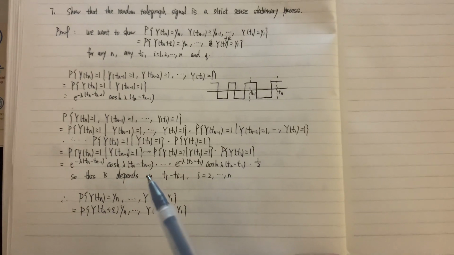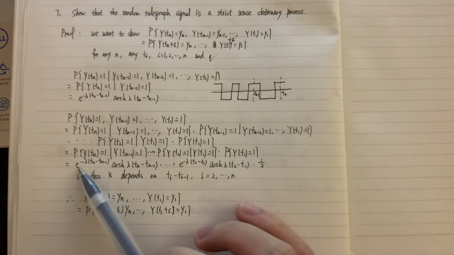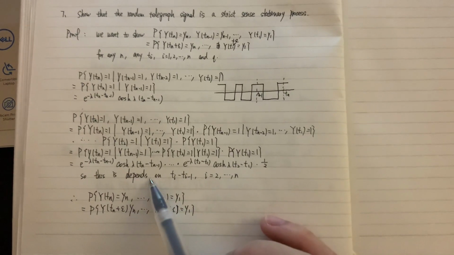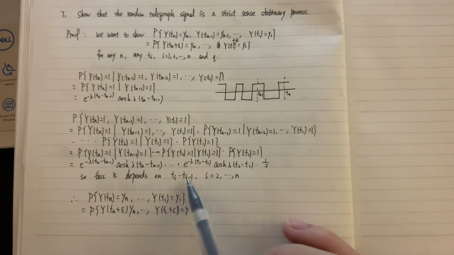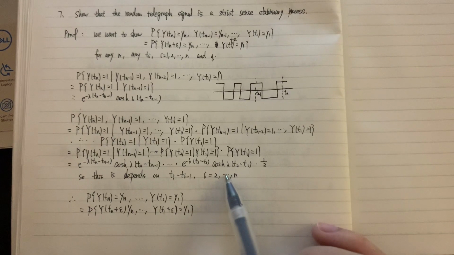So we can see that the value of this equation only depends on the difference between ti and ti-1.